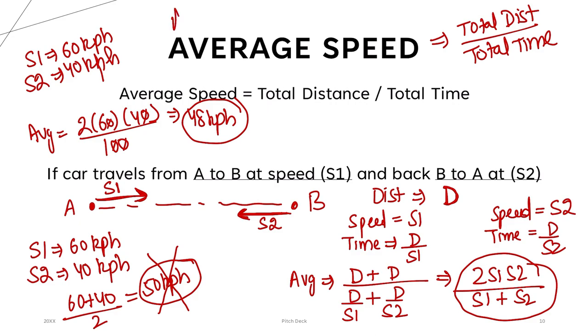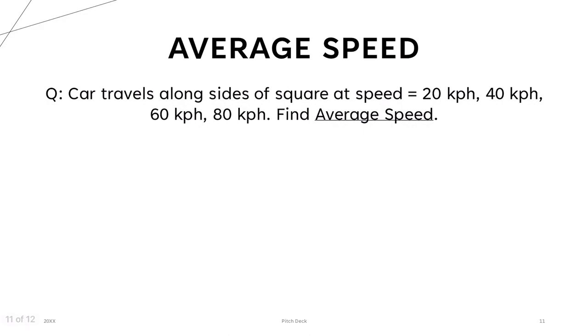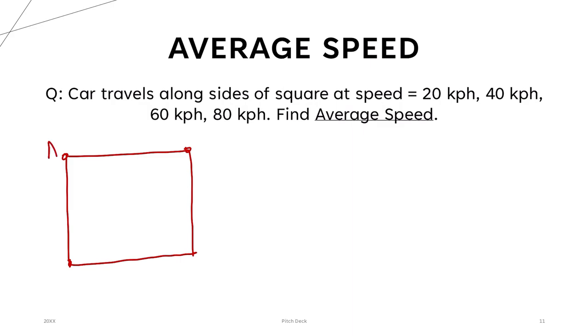Now, very important, most likely they can ask you a question on the basis of average speed. In future, we are going to see problems of boat and stream and all. There you will see the application of this, right? Now, this is a question. A car is traveling along the sides of a square. First thing, this is a square. Car is going from A, B, C, D. If you want, you can pause the video here. You can try this on your own. Then come back and see the solution.